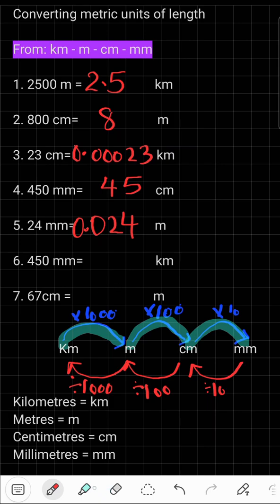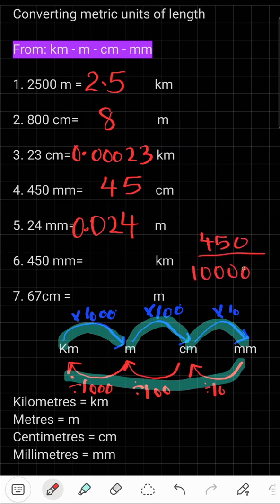450 mm to kilometers. Now, mm to kilometers. How many zeros are there? There are 6 zeros, and that means we're going to divide it with 1 million. It's going to be a big number, I feel. Let's do it. 450 divided by 1 million. Okay, there's a 0. I canceled a 0. Now, what's left?